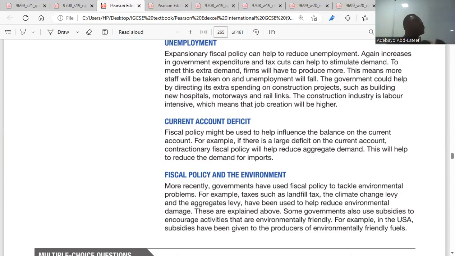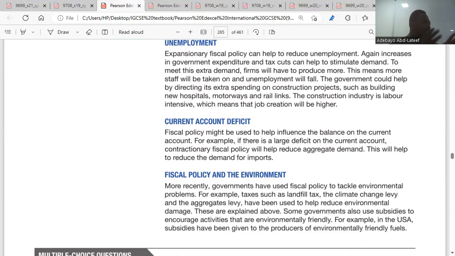Yeah. So for government to reduce this balance of payment deficit, government must use contractionary fiscal policy. So government might choose to increase import tariffs. So if tariffs increase, the price of importation increases.